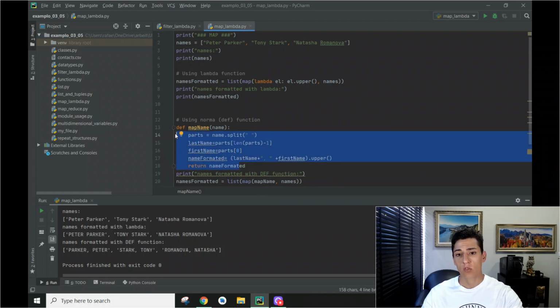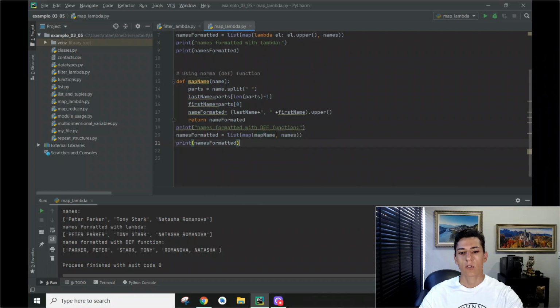So sometimes you want to do a more complex function, and you want to have that separately, not inside here. So we could have one function defined outside, even in another file, and import the function, and then just pass the function name. Look here. Here we just pass the function name as the first parameter. It doesn't matter where this function was defined. We just pass the function name, and the mapping will happen in the same way.